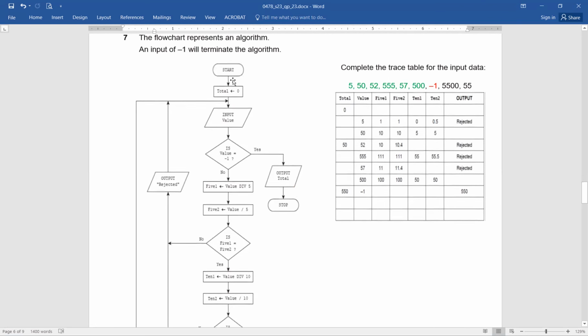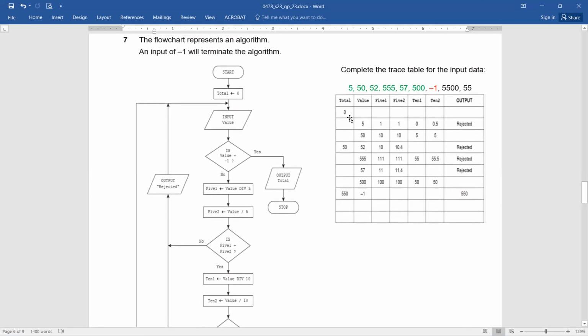The program starts, and you can see total 0. So total is holding a value of 0. Input value. Which value is input? This 5. So this goes into the column of value. Is value equals -1? The condition is false. No. Then what we are doing is saying 5.1 equals value DIV 5. So what we did, we simply divided.